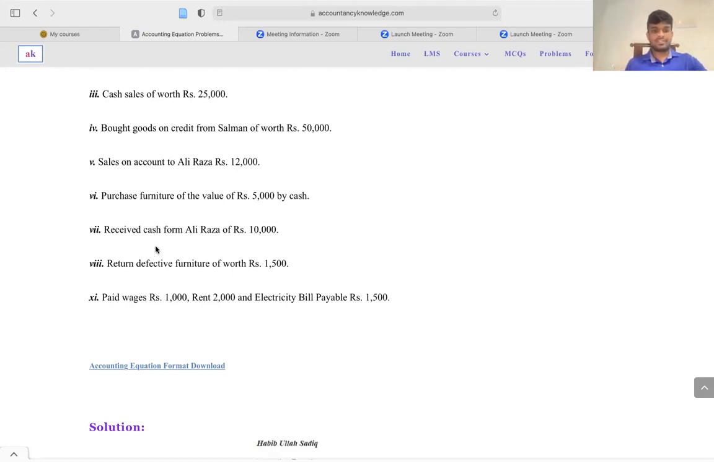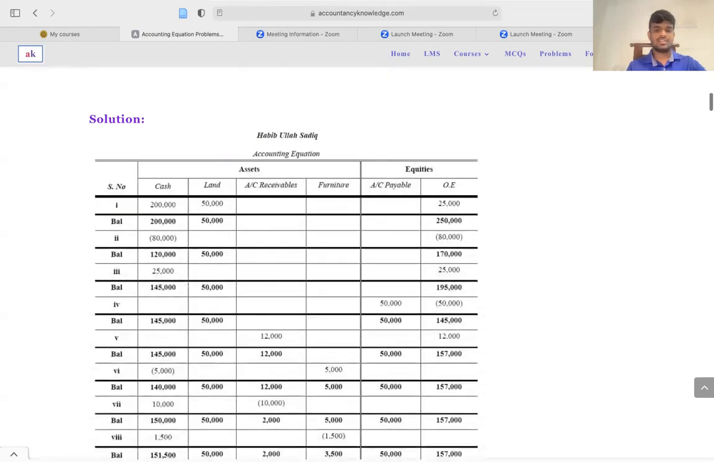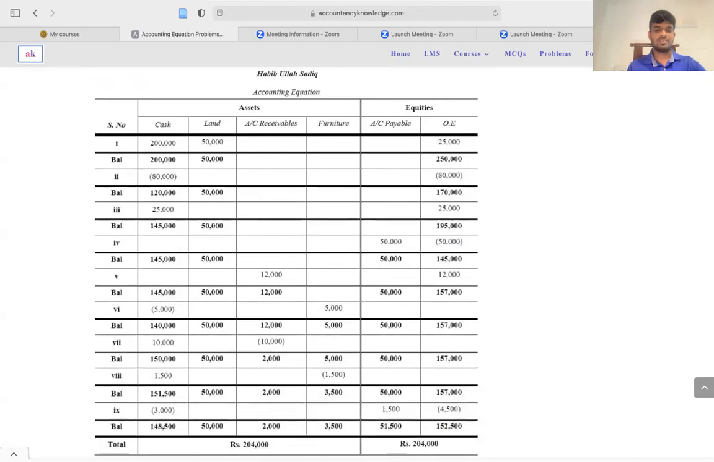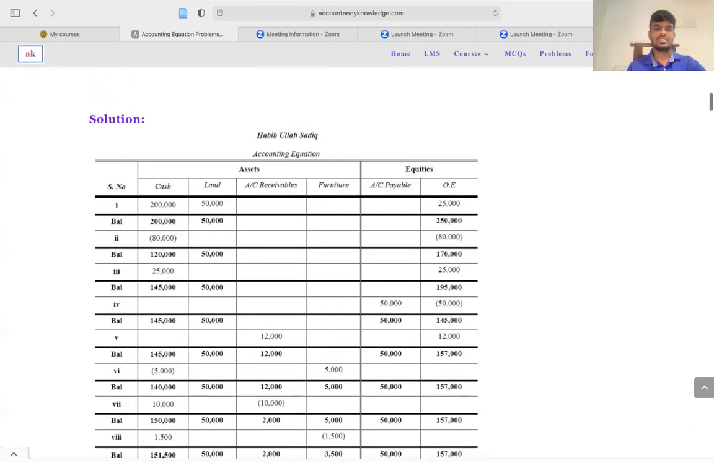Return defective furniture worth rupees 1,500. So you have purchased some furniture, but there is a defect in the furniture. That means there are some damages in the furniture, right? Therefore, you return the furniture for 1,500. That means your furniture balance will be reduced definitely, and you receive 1,500 in cash, right?